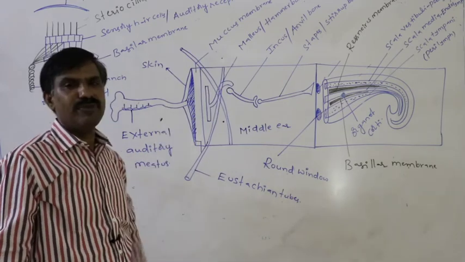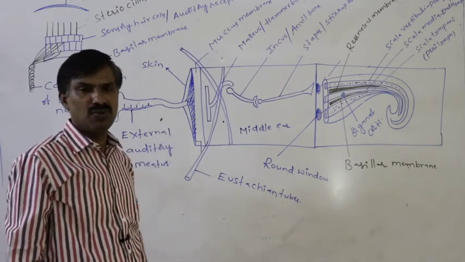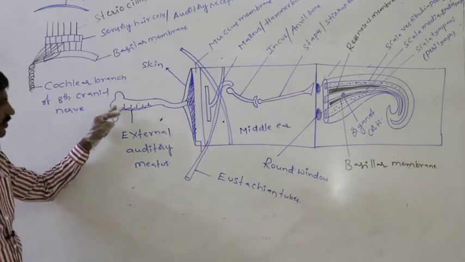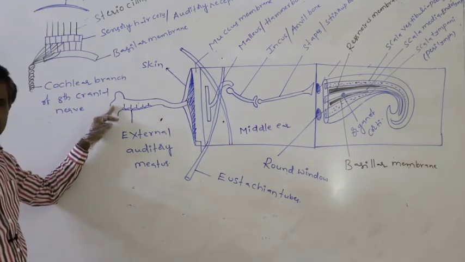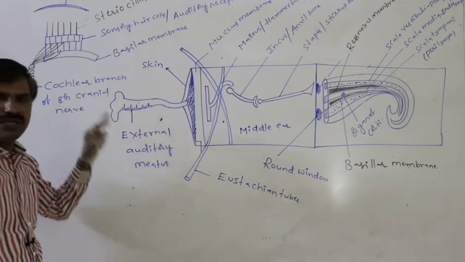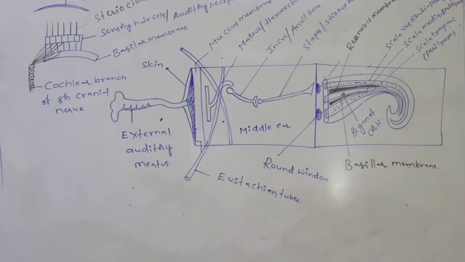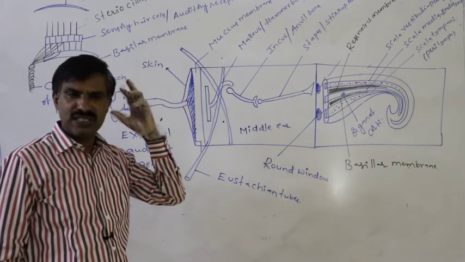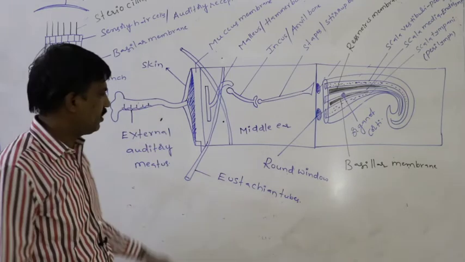At first, the external pinna collects the sound waves from all directions.